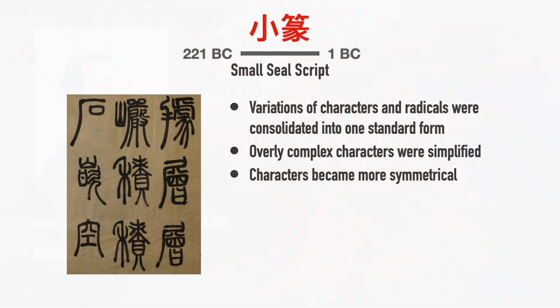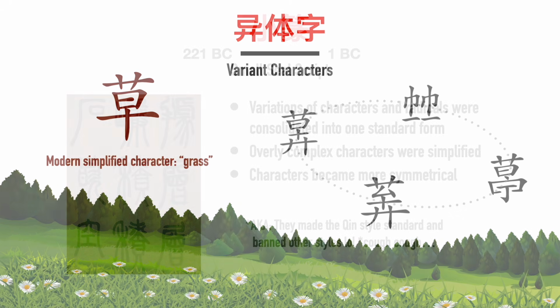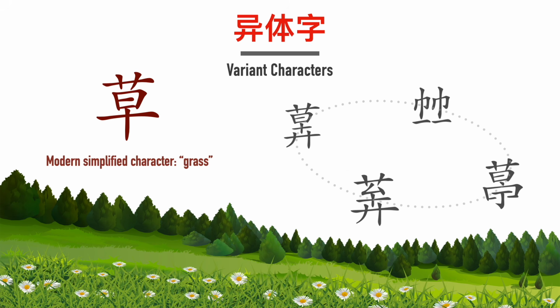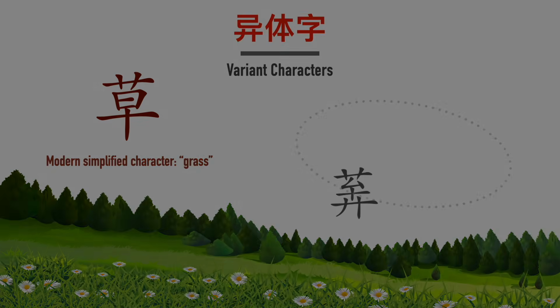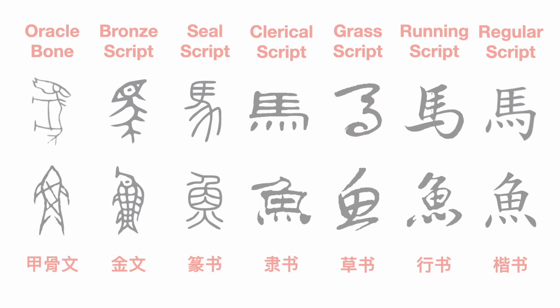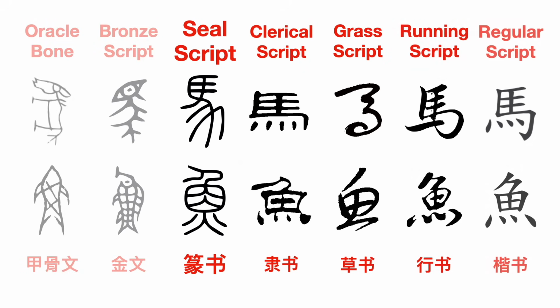This collection of reformed characters became known as the small seal script and ensured that writing would be uniform across his entire empire. This didn't mean variant characters were completely eradicated, but they would never again be as prolific as they once were. The rules and orders set forth by the small seal script would usher in the modern era for Chinese writing. And just as Chinese writing has evolved over the years, so has the modern world.